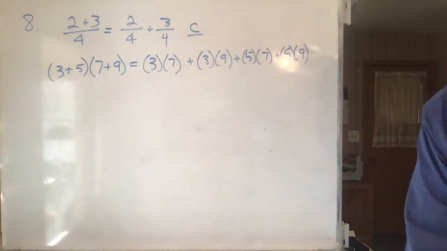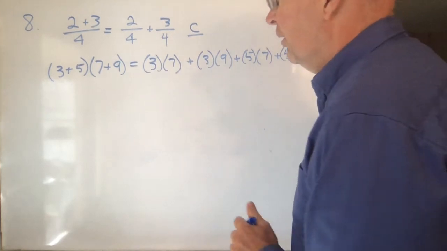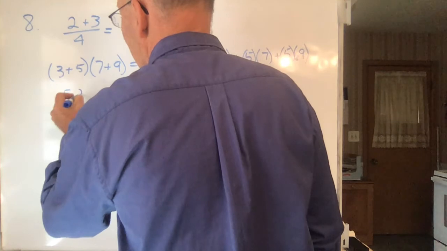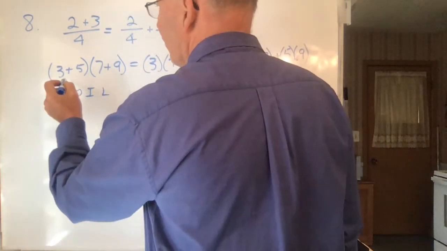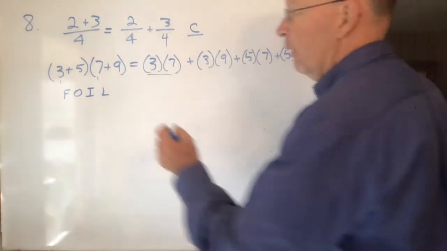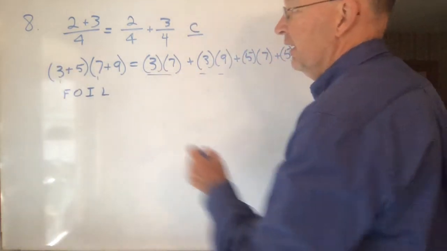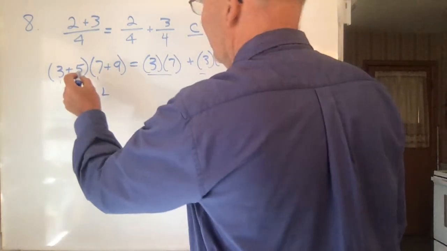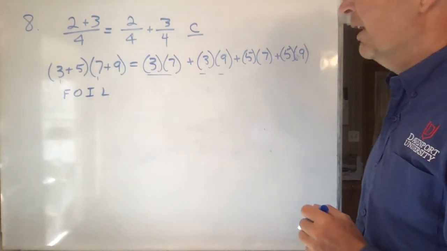And the question is, is that correct? Yes, it is. You can get that by using what's called the FOIL method. Remember what FOIL is? FOIL stands for first, outer, inner, last. If you multiply the first ones together, you get 3 times 7. The outer ones are 3 and 9. The inner ones are 5 and 7. And the last ones are 5 and 9. So using the FOIL method, we're going to get that.